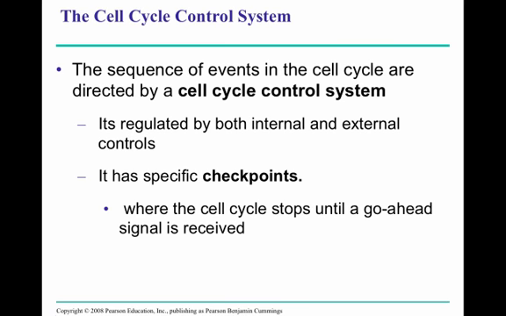control systems. Now, when we talk about the cell cycle, we also have to mention that there are checkpoints in the cell cycle, just like there are traffic checkpoints on holiday weekends and things like that to catch people who shouldn't be driving. Well, there's also checkpoints in the cell cycle to catch cells that shouldn't be dividing. So the cell will stop at these checkpoints until it receives a go-ahead signal.